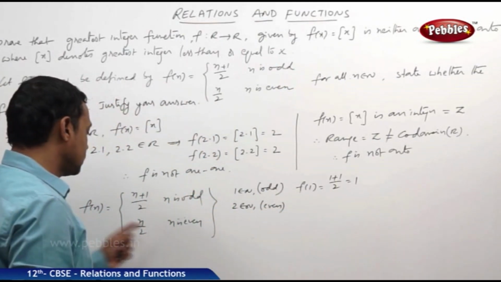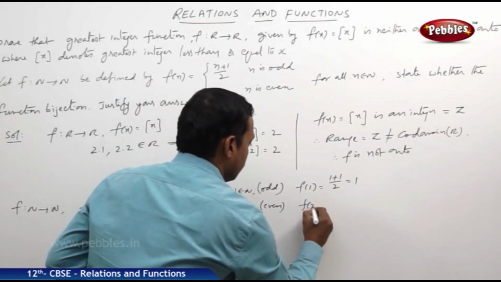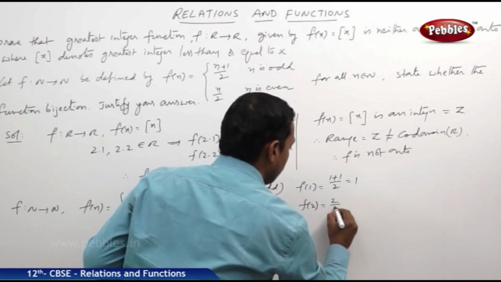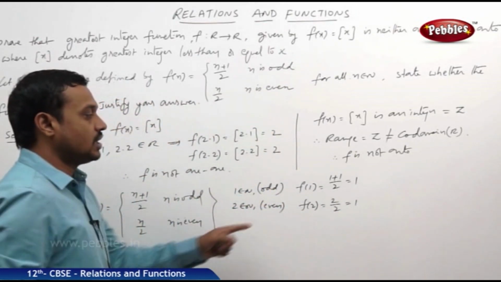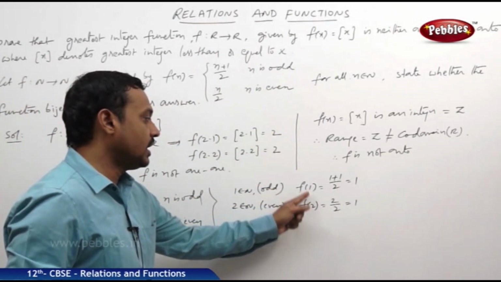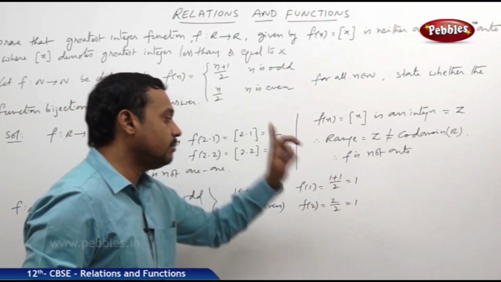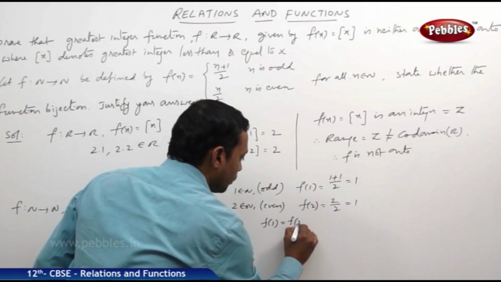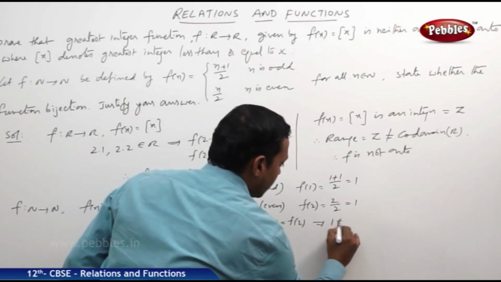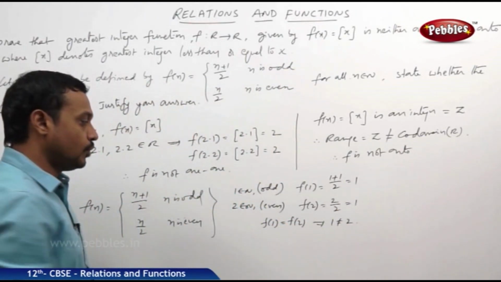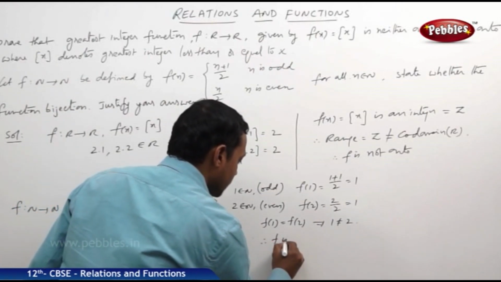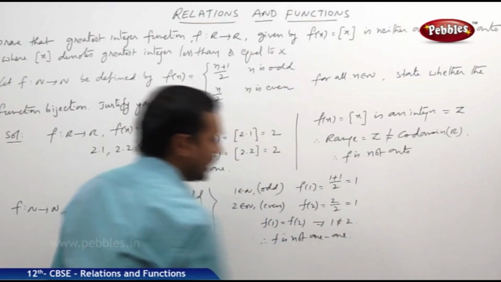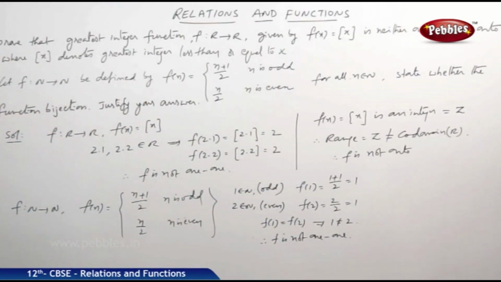For even numbers, f of n is defined as n by 2. That means f of 2 is equal to 2 by 2, which is also 1. That means again, two different elements have the same image. f of 1 is equal to f of 2, but 1 is not equal to 2. Therefore, the given function f is not one-one.